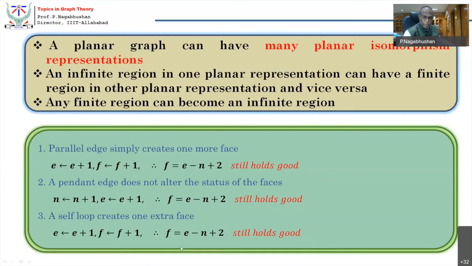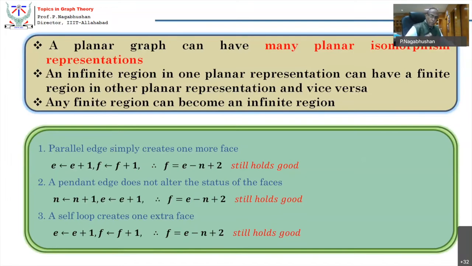If a self loop is inserted, only one edge is added, and when one edge is added, the face count also increases by 1. So the presence of a parallel edge, a pendant edge, or a self loop will not spoil planarity. Surely it will spoil the simplicity of the graph, but that is no problem. Planarity will not be spoiled.